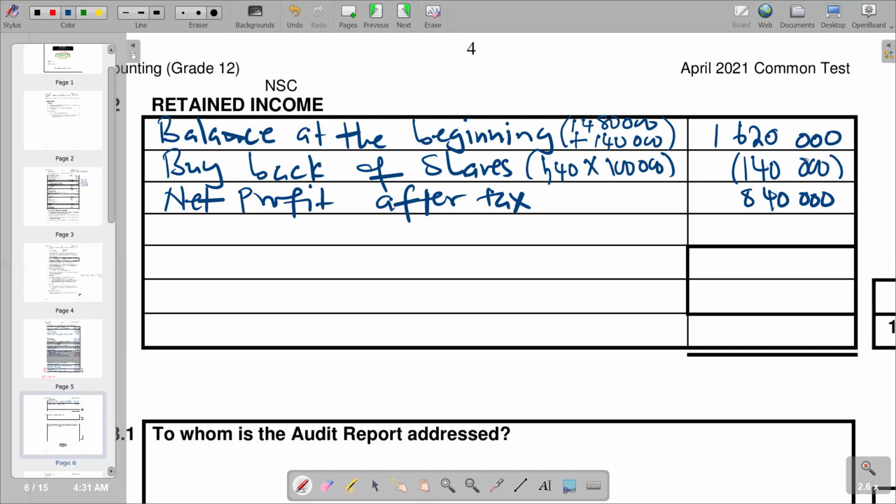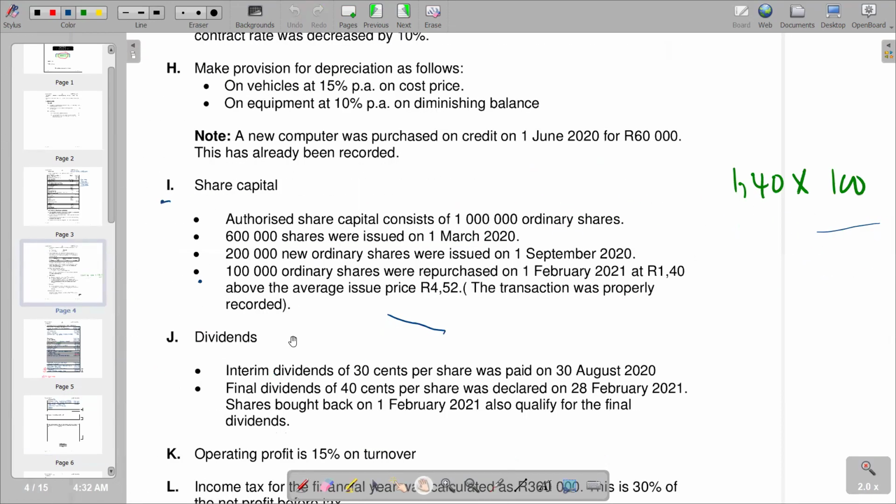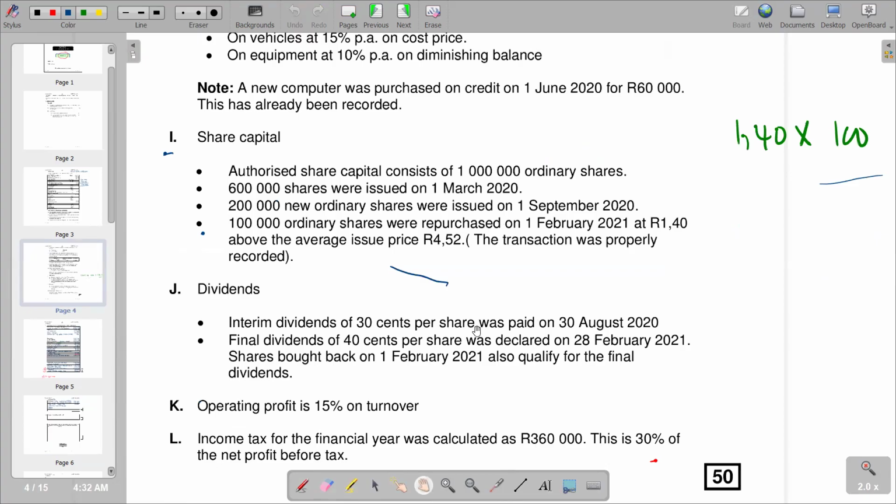Now go to the section for ordinary share dividends. The total of ordinary share dividends is supposed to come here, but obviously we have our interim and we also have our final dividends. So for our interim, we go to the information given to check what it says. It says per share was paid on 30 August 2020.